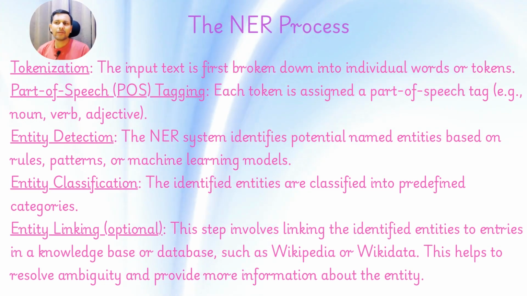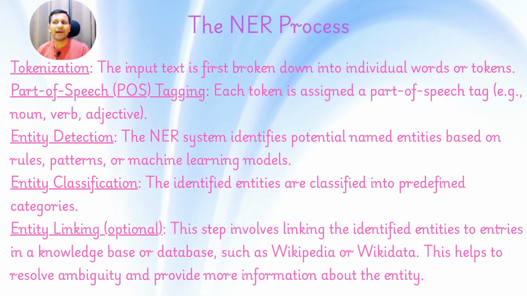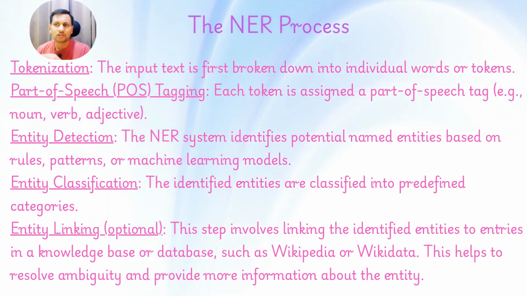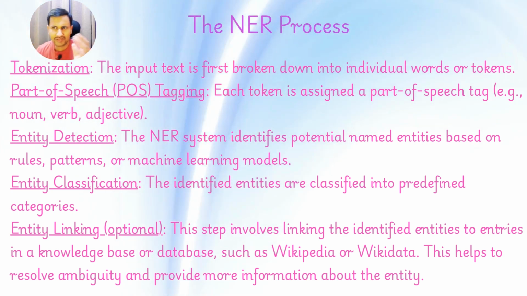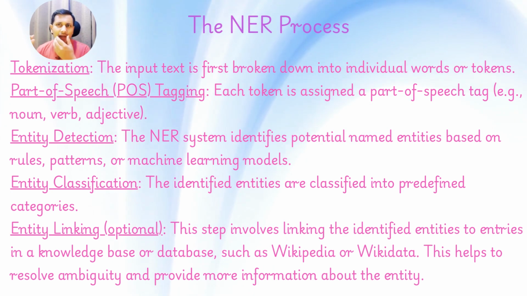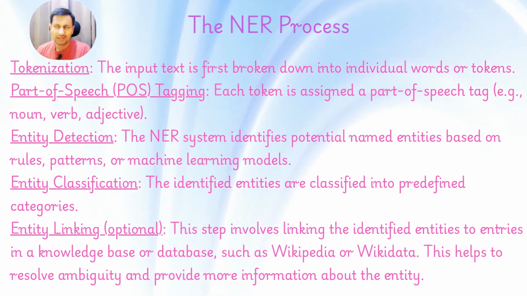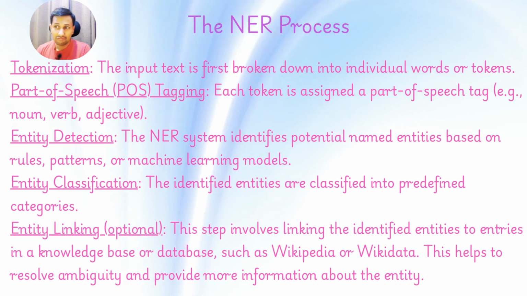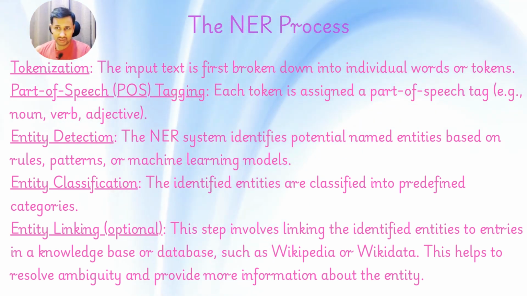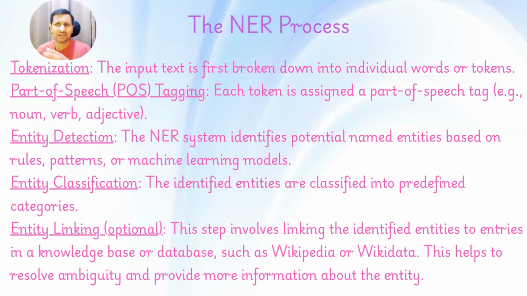Let us talk about the NER process. Like we have discussed in the previous videos, we have tokenization, which is part of preprocessing. Basically, we convert the sentence into words, or tokens you can say. We have part of speech tagging. We assign a part of speech such as verbs or adjectives to make sure we have proper entity detection. If this is not done properly, then entity detection won't happen.